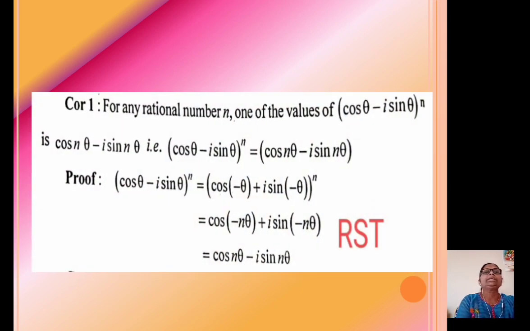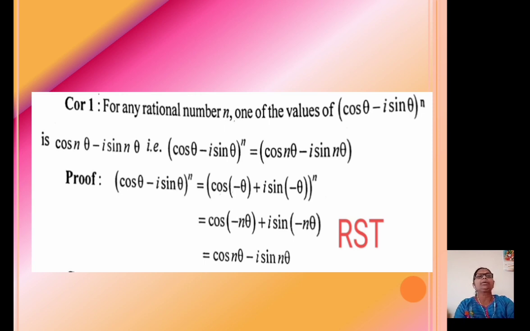Now we consider corollary 1. For any rational number n, one of the values of (cos theta minus i sin theta) raised to n is cos of n theta minus i sin n theta. That is, (cos theta minus i sin theta) raised to n equals cos of n theta minus i sin n theta.